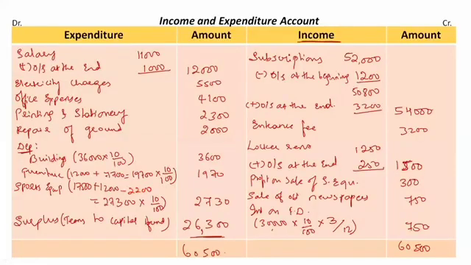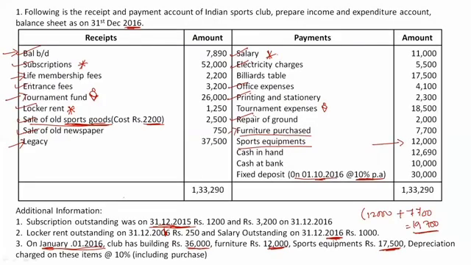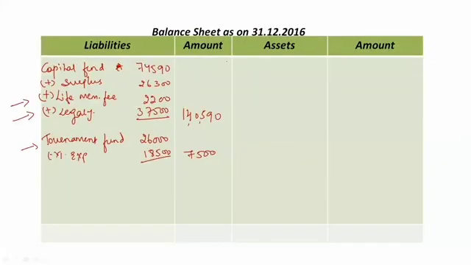Now this is done. Now come back to receipts and payments account. Everything from receipt side is completed. Now we have the payment side. So what is left here? Billiards table is left. I told you billiards table is my asset. So no adjustment relating to it. Directly we'll take it to the asset side. Billiards table.